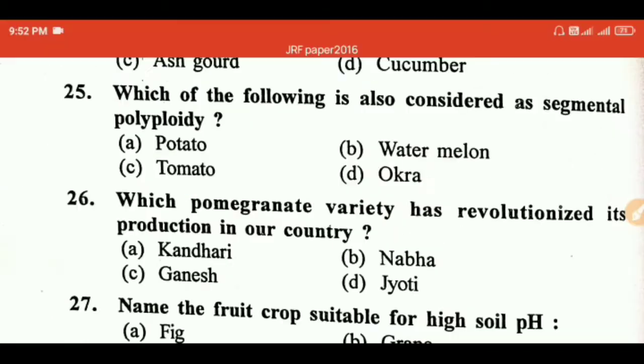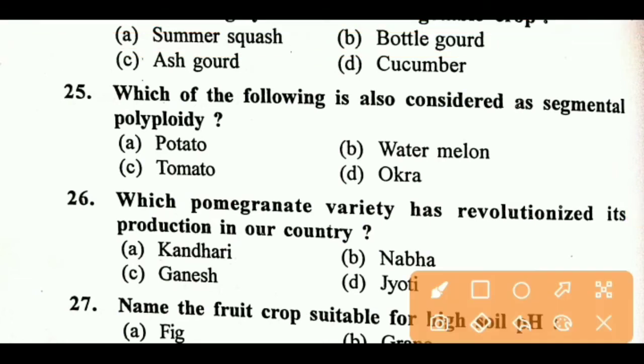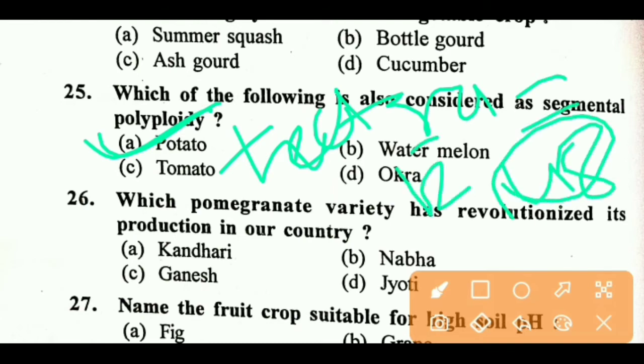Remember this also. Which of the following is also considered as segmental polyploidy? Right answer is A, potato, and potato is tetraploid, 48 chromosome number, basic chromosome number 12.